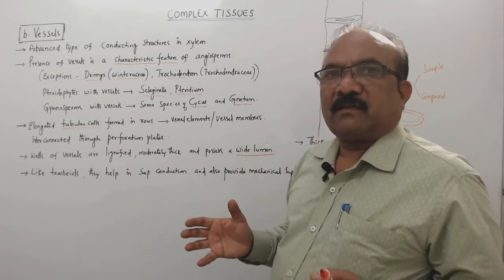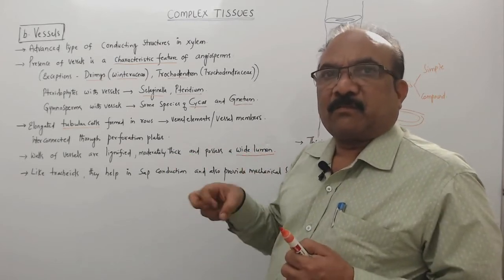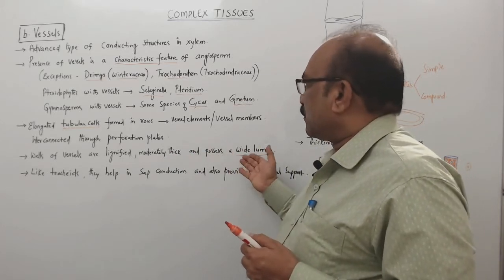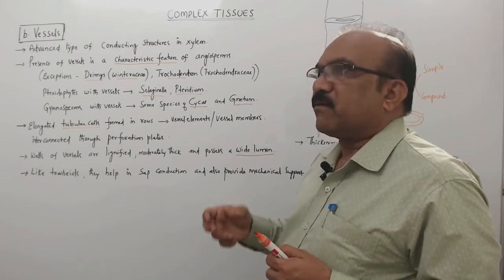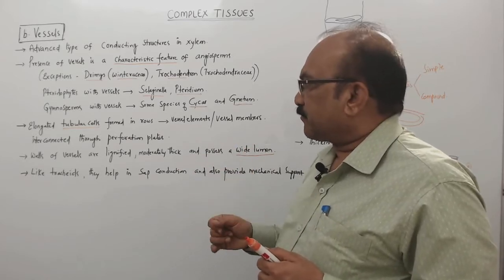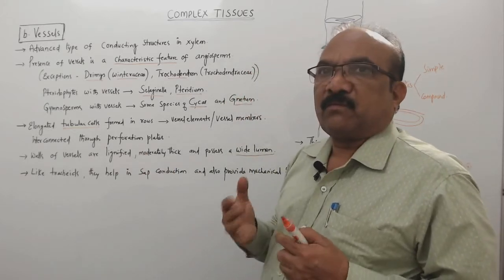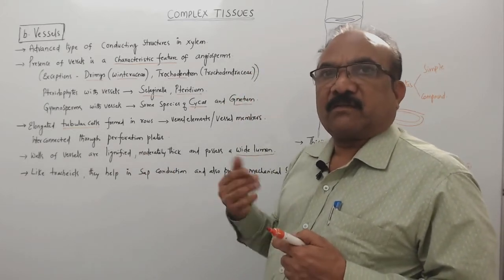So what is that lumen? The cavity. In the place of protoplasm, now you will find a cavity, cell cavity or lumen. So here you will find a wide lumen. That's why water can move very freely. And like tracheids, what is the function of tracheids? Conduction of water.